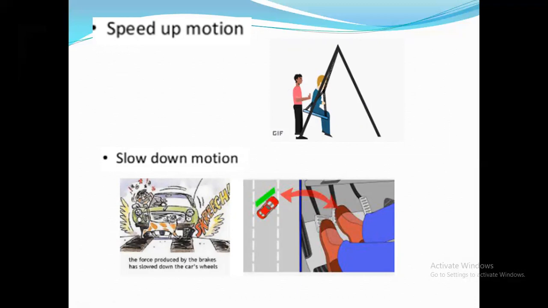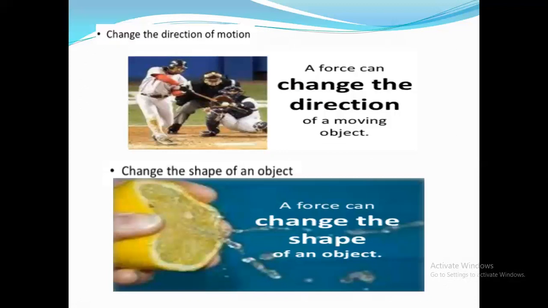Next is slow down motion. Car is moving with a great speed. How to slow down? Applying brake. So, in the same way, force can be applied on the brake, and the brake will allow it to stop the motion. Understood? So, in this one, we are learning how to speed up motion and how to slow down motion.